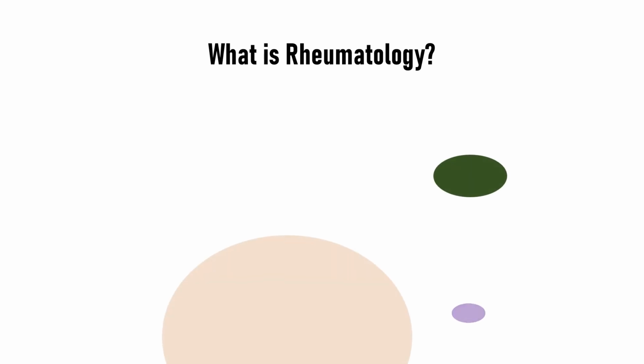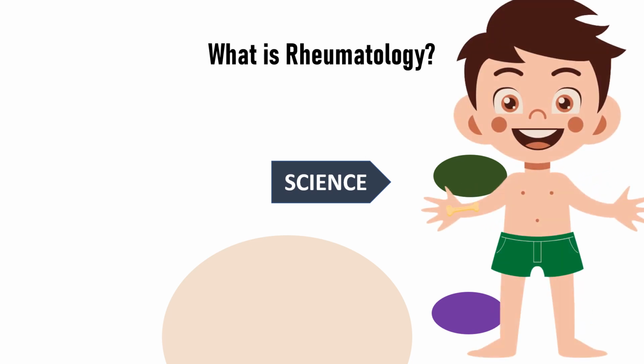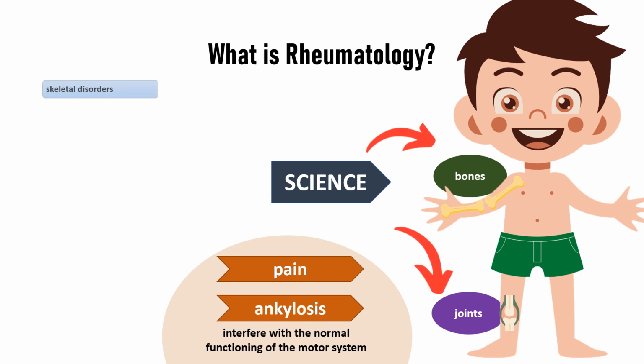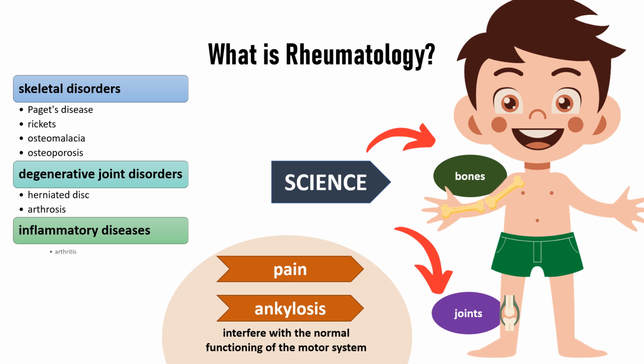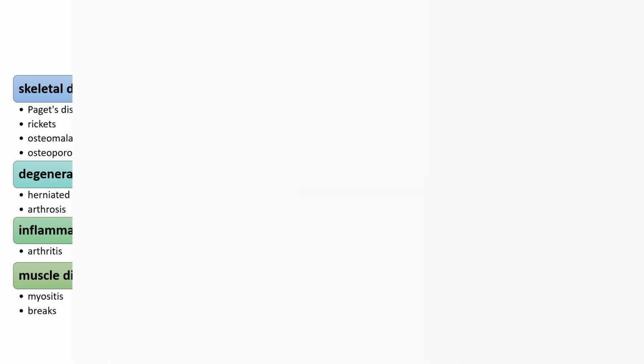Rheumatology is a science that studies diseases of bone and joints. These diseases are very similar to each other due to pain and ankylosis, which prevent the normal functioning of the musculoskeletal system. Rheumatology mainly studies skeletal disorders: Paget's disease, rickets, osteomalacia, osteoporosis; degenerative joint disorders: herniated disc, arthrosis; inflammatory disease: arthritis; and muscle disease: myositis, ruptures.